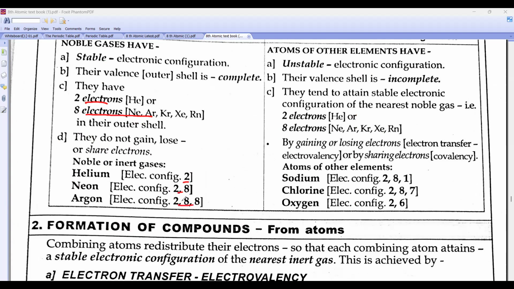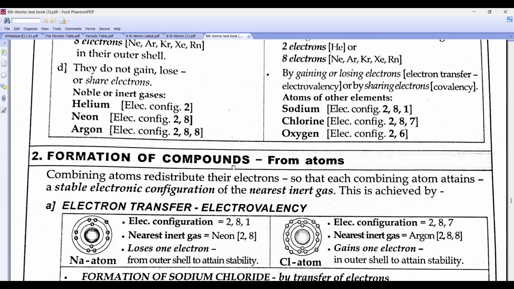Now, beta, today we have to do a new part, that is formation of compounds. Before going to formation of compounds, what should we know? Every element will try to attain the electronic configuration of the nearest noble gas.